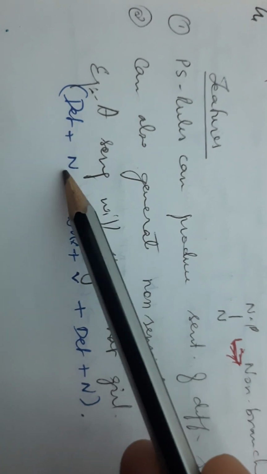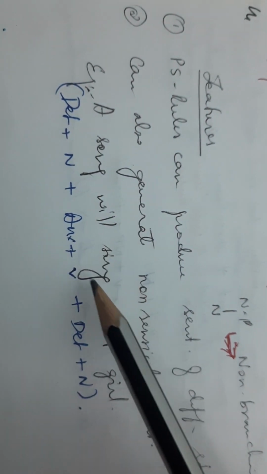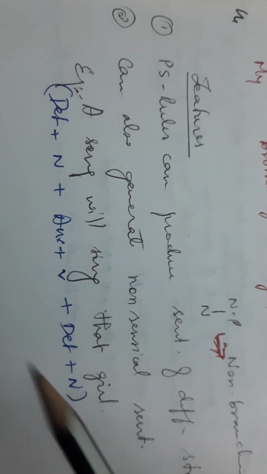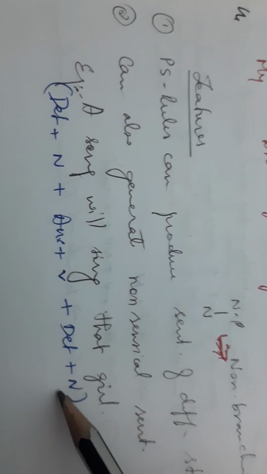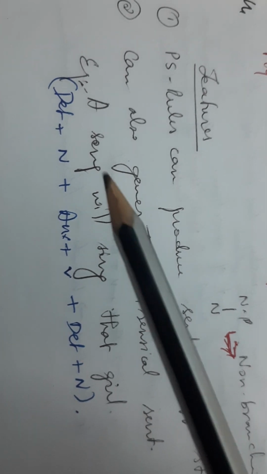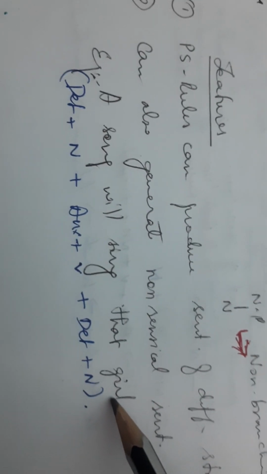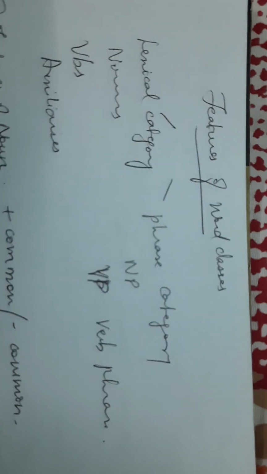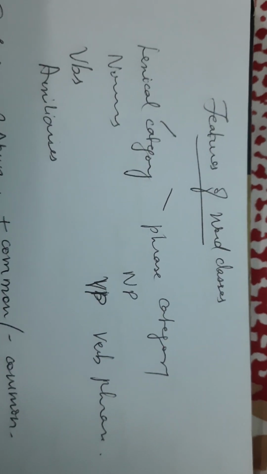Okay, "a" is a determiner, "song" is a noun, "will" is an auxiliary, "sing" is a verb, "that" is a determiner, and again "girl" is a noun. So it is grammatically proper in structure, but when you are looking into the sense, the meaning it gives, it is nonsensical. Okay, and now we are going to the next subdivision under PSG.